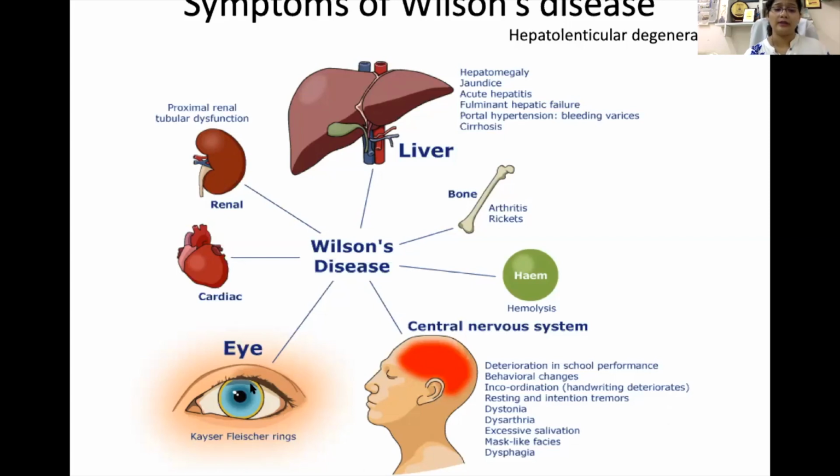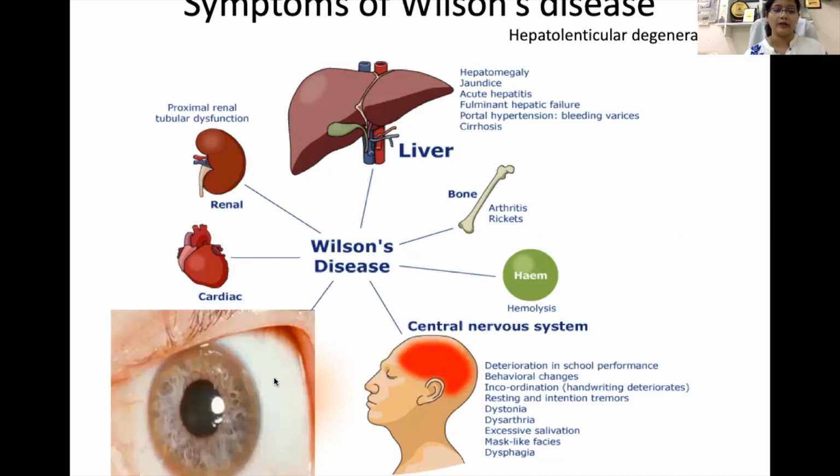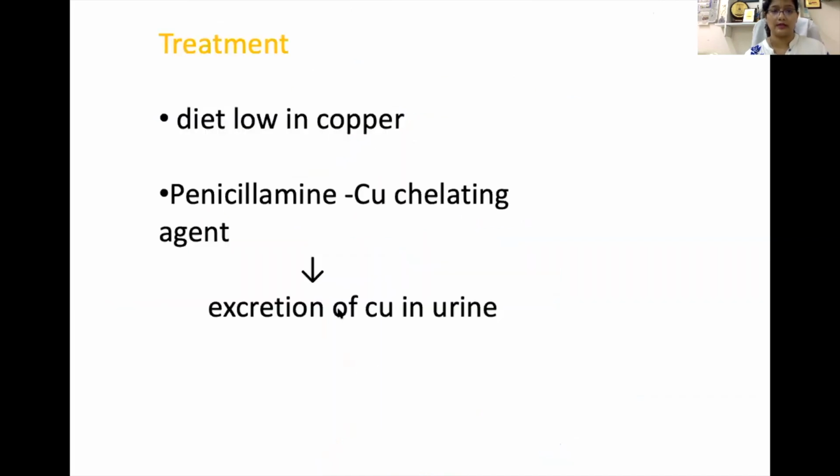In the eye, you can see there is a brown ring around the iris. In actuality, it will be seen as a greenish-brown ring around the iris, and this is known as the KF ring or Kayser-Fleischer ring, which is characteristic of Wilson disease. Now, treatment. This is a fatal disease, and for treatment you can give a diet low in copper. Penicillamine is also used as a copper chelating agent, and it chelates copper and increases its excretion through the urine.